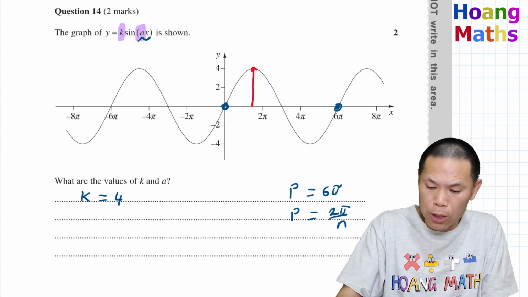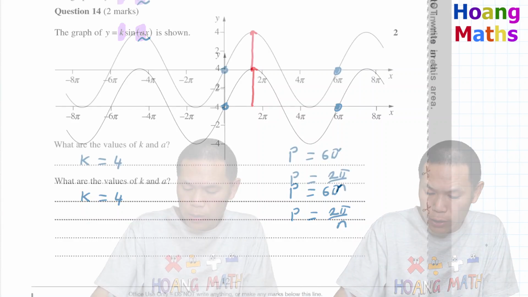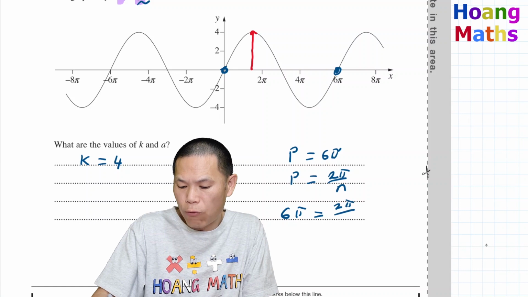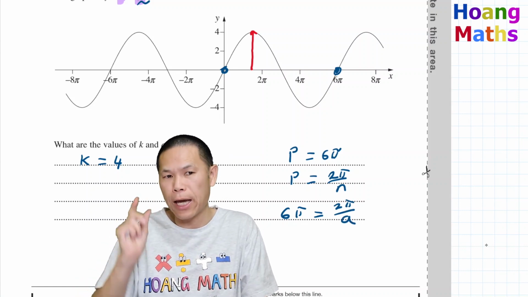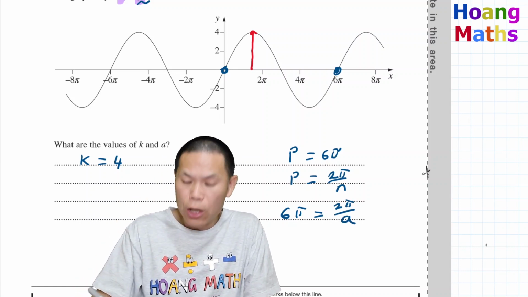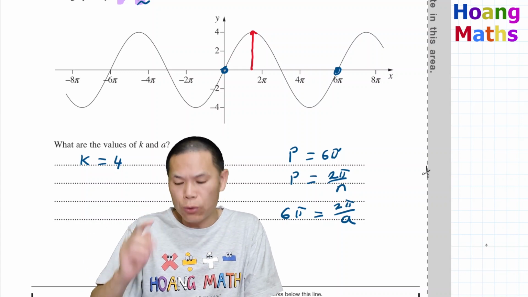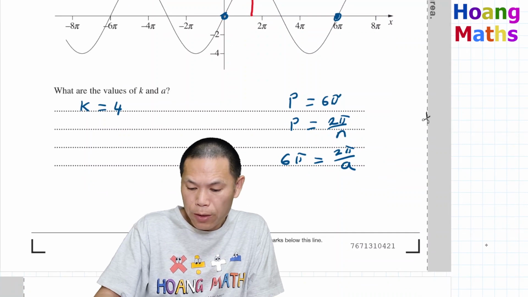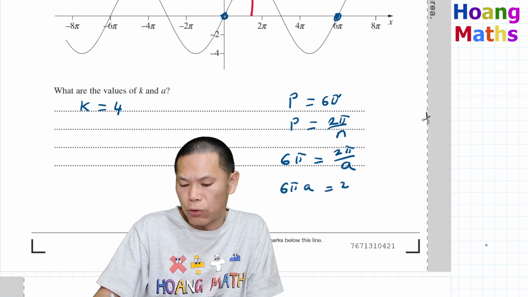But we know that the period is 6 pi. So this means that 6 pi is 2 pi over I, because n is I, okay? I is in front of x in this case. So to solve for I, I just times by I on both sides. So this will give me 6 pi I is equal to 2 pi.